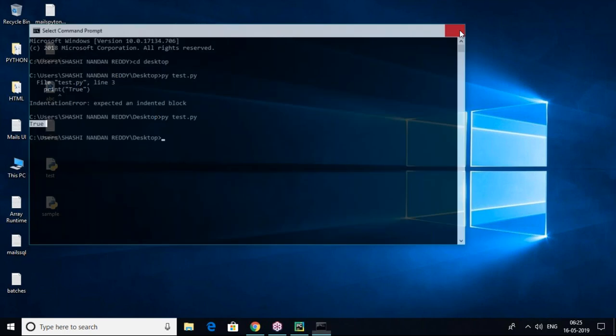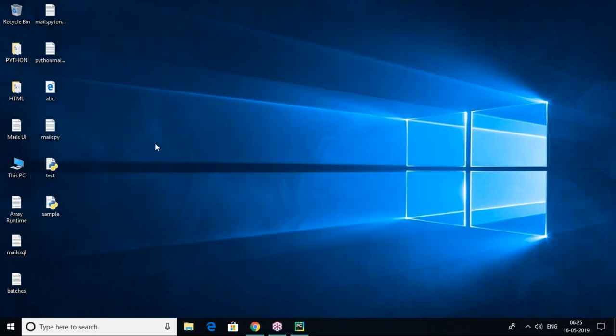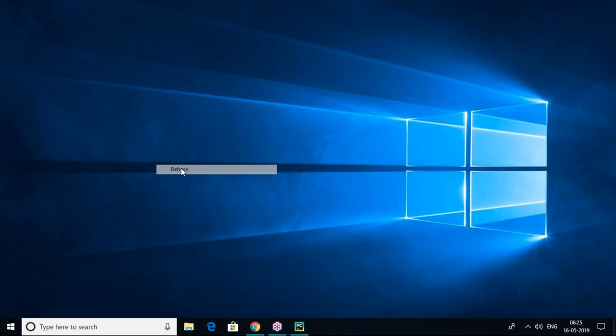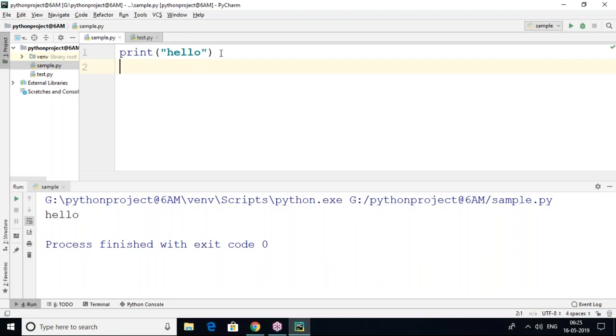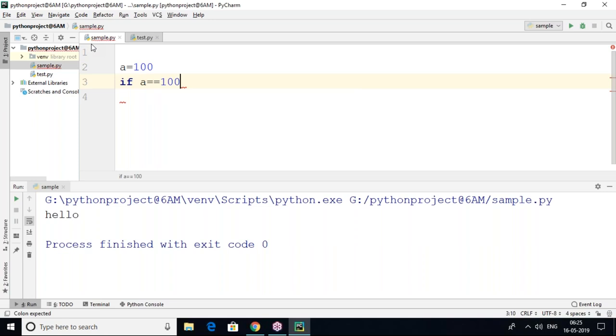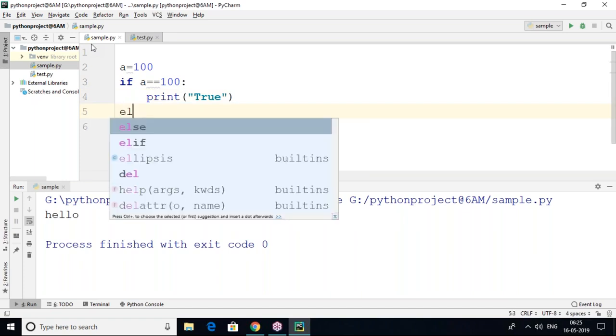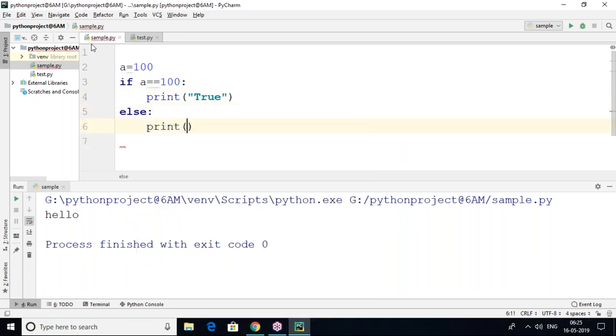So if you write the code in notepad, this is the problem actually. By default indentation will not come, but the same code when I try to write in the PyCharm editor, you can see this same code I'm trying to write. A equals 100. If A equals 100, then immediately when I press enter, the cursor blinks after indentation only. So now this time it's clearly true. Then the else part, even after else, the cursor blinks after indentation, that is false. So let's run this, it will work fine.